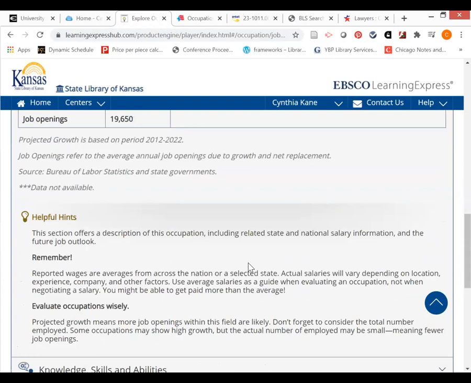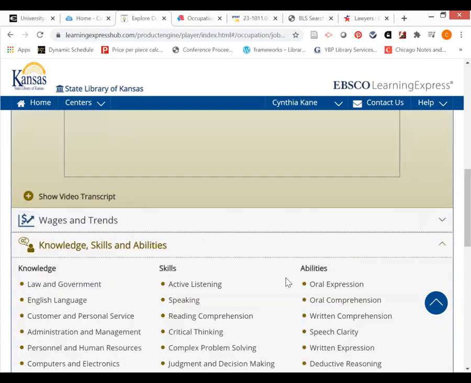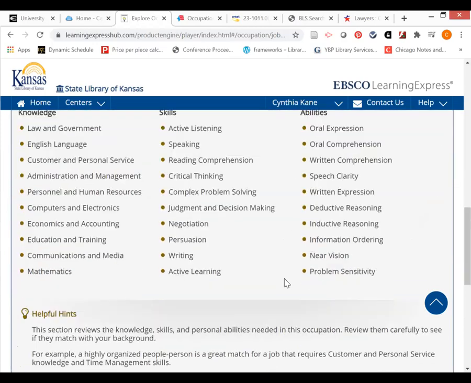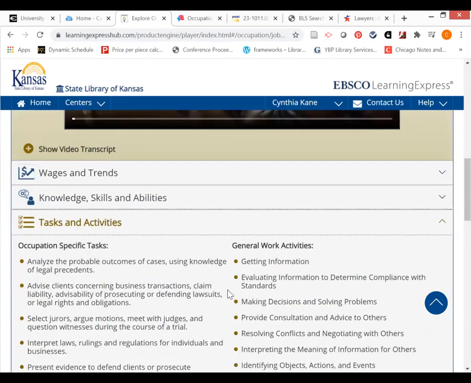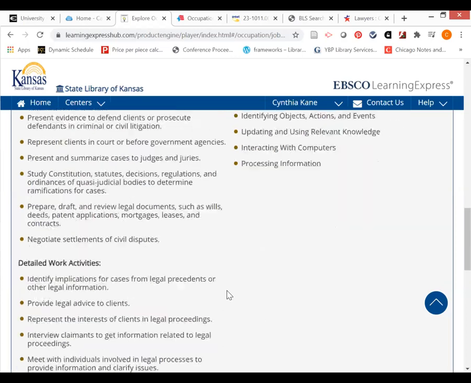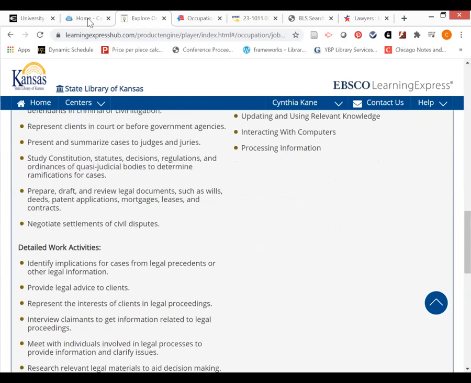And I can look at knowledge, skills, and abilities. Again, what skills, what abilities do I need to have? What knowledge do I have? What tasks and activities can I anticipate in terms of being a lawyer? General and detailed work activities, and so forth.